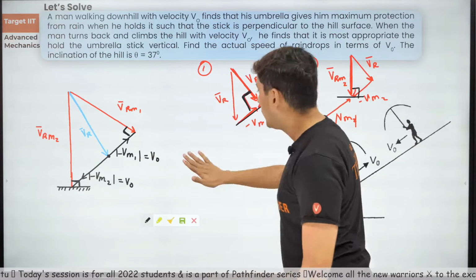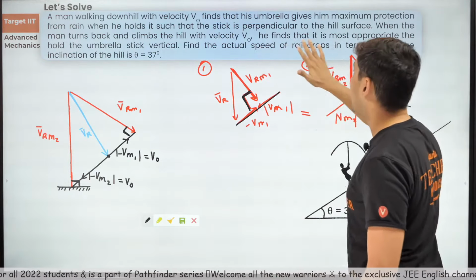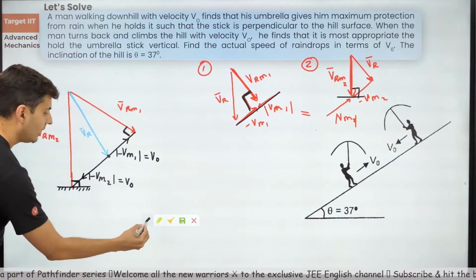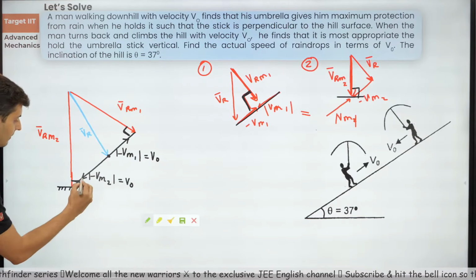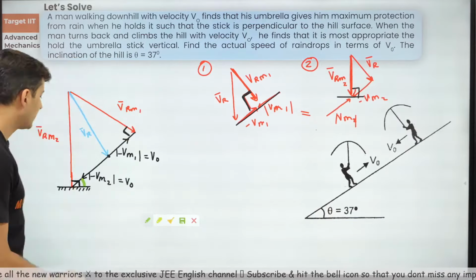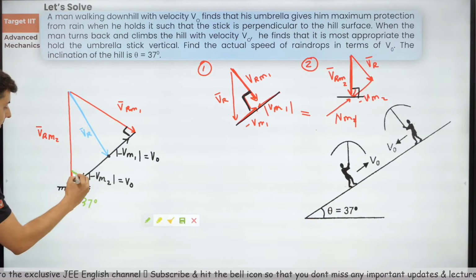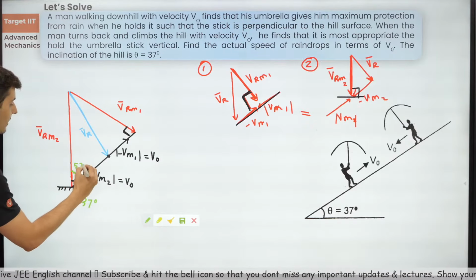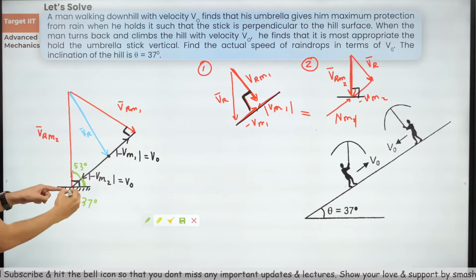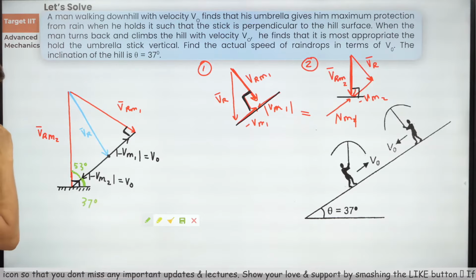Cool. Now the question says find the actual speed of the raindrops. First of all, do I know this angle? I think so. That is 37 degrees. So hence this is 37 degrees. This angle will be 53 degrees. If this is 53 in this big triangle, I can do something.